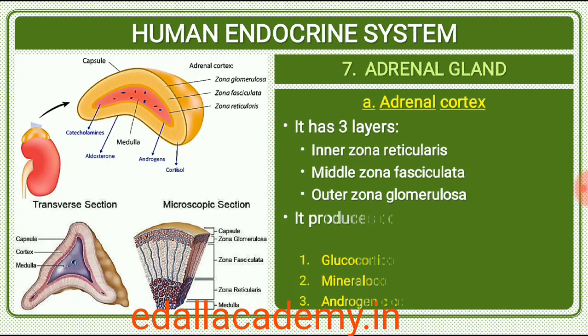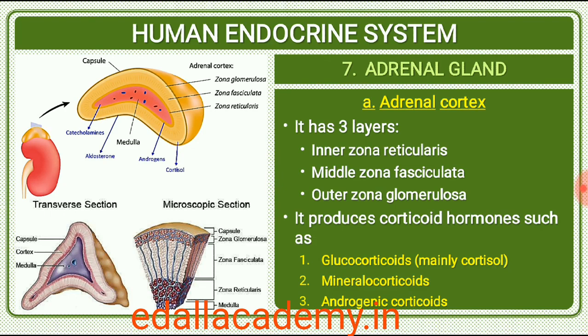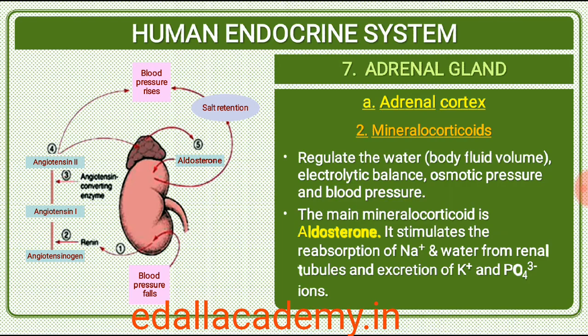The adrenal cortex can be divided into three layers, called zona reticularis, inner layer, zona fasciculata, middle layer, and zona glomerulosa, outer layer. The adrenal cortex secretes many hormones, commonly called as corticoids. The corticoids, which are involved in carbohydrate metabolism, are called glucocorticoids. In our body, cortisol is the main glucocorticoid. Corticoids, which regulate the balance of water and electrolytes in our body, are called mineralocorticoids. Aldosterone is the main mineralocorticoid in our body.